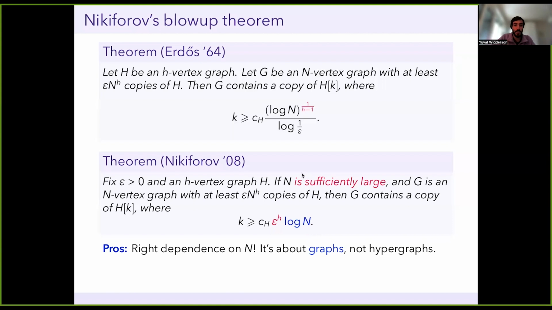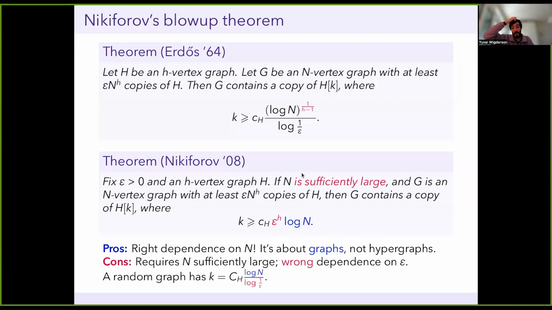The bad stuff is what's written in red. So there are two downsides to Nikiforov's theorem. The first one is this assumption here that n is sufficiently large. So I was stressing before that the Kővári-Turán theorem and also Erdős's theorem up here, they really work for every epsilon and every n. And that's just not true for Nikiforov's theorem, or at least his proof doesn't give that.